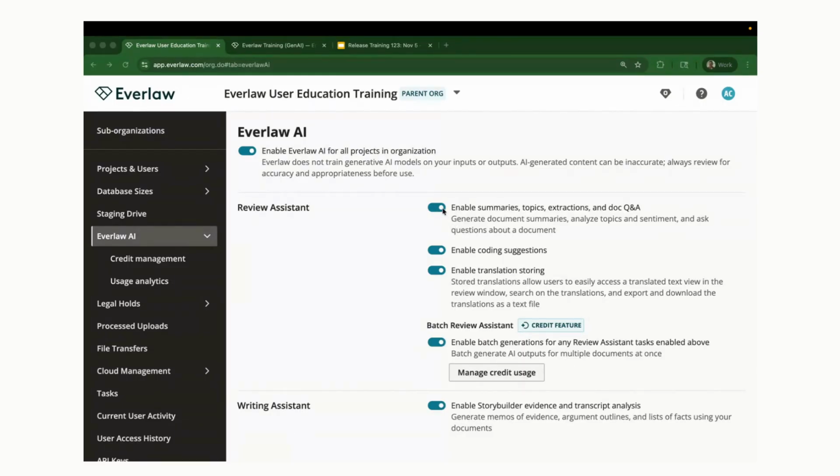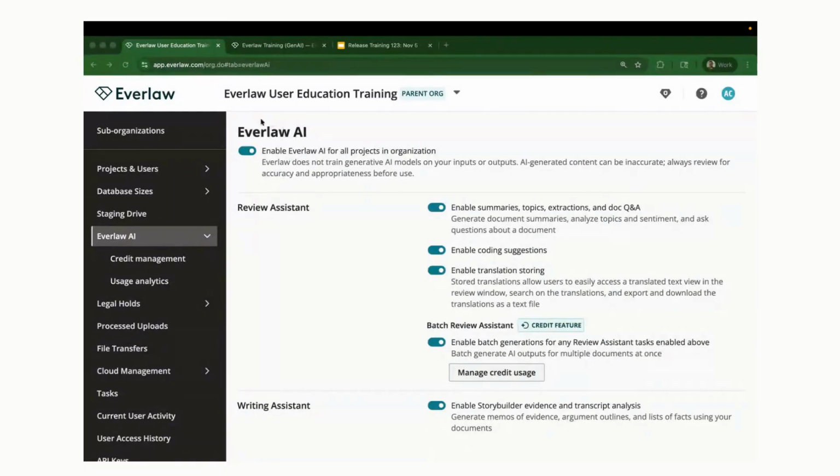As an org admin, you can decide which features will be available for your projects across the entire org. Here we can see that we have the batch review assistant enabled as well. If you've already purchased some AI credits, these are going to be the only tools now that require the use of those AI credits. So if you are using those, you can see that turned on here. If you have not purchased any AI credits, this will be disabled for you. Again, if you want to do these options in batch action, then reach out to your customer success person and we can get that set up for you.